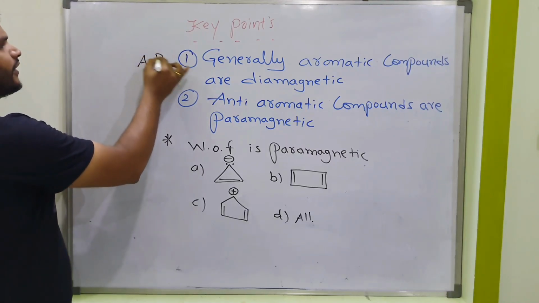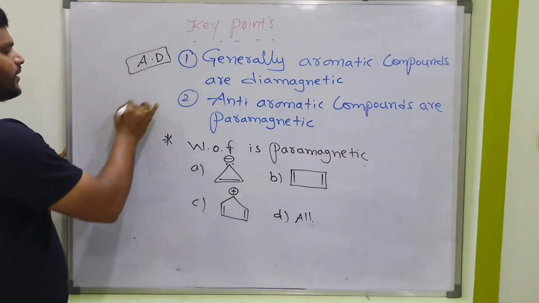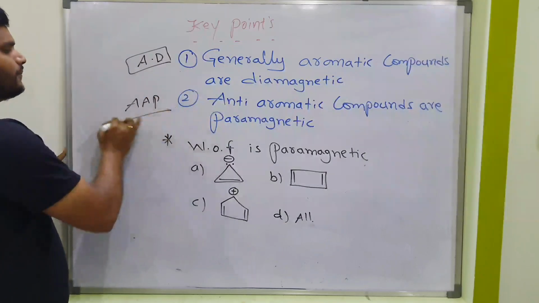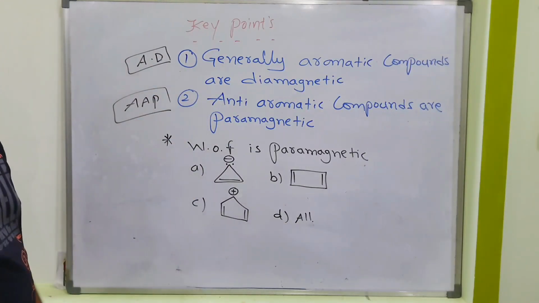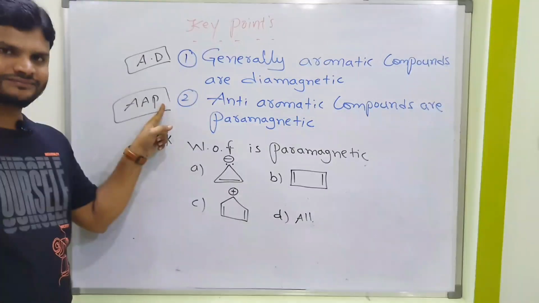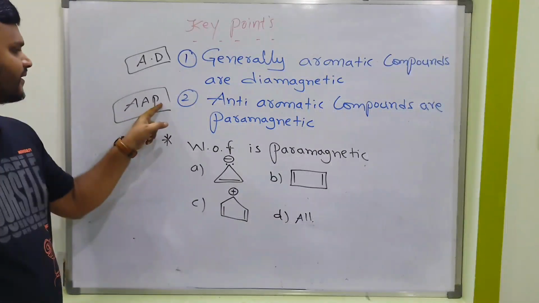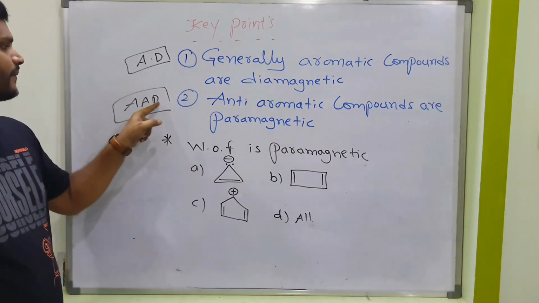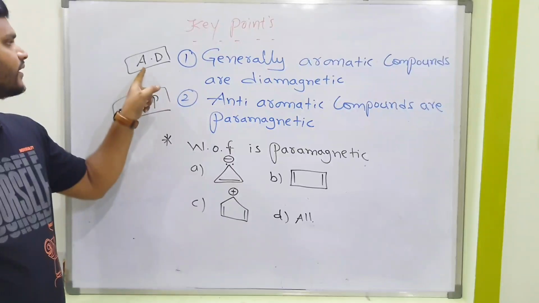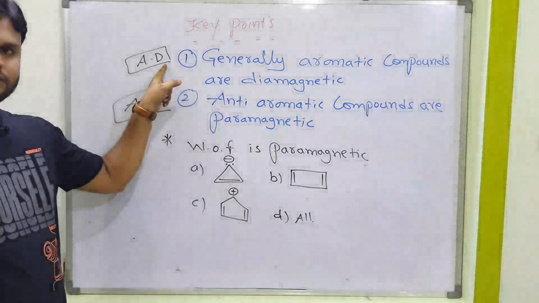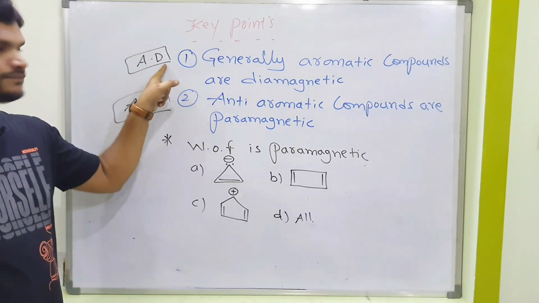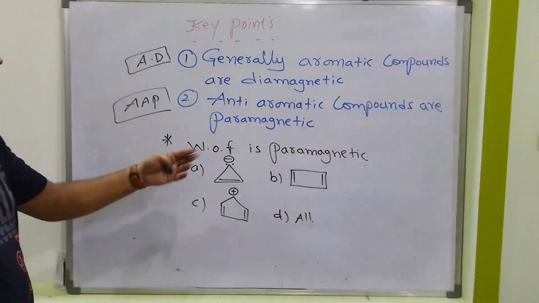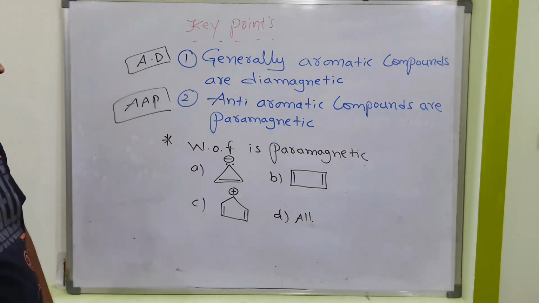Shortcut. AD, or AAP. AAP. Aam Aadmi Party. Anti-aromatic, paramagnetic nature. AD, Attarintiki Daredi. Pawan Kalyan picture.